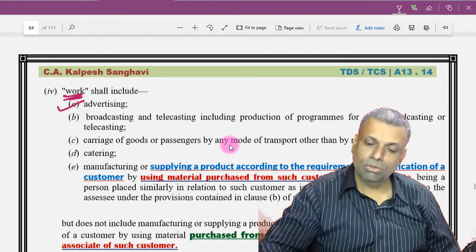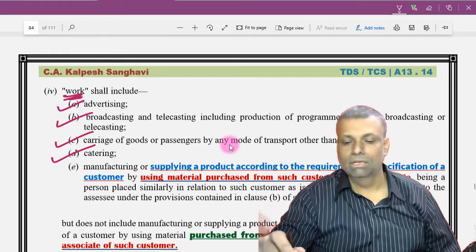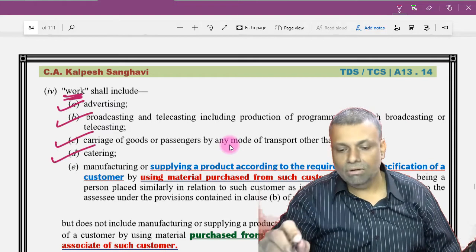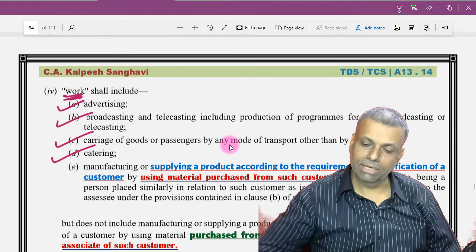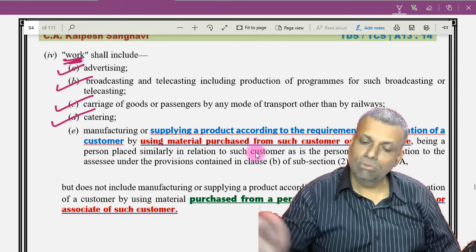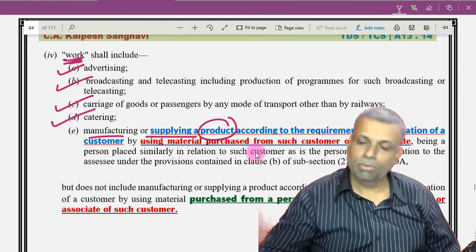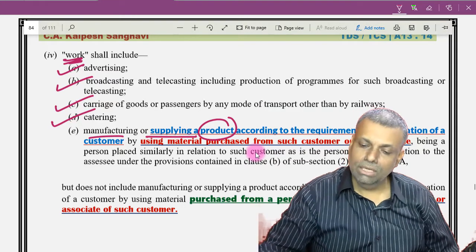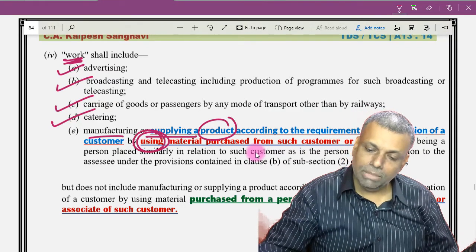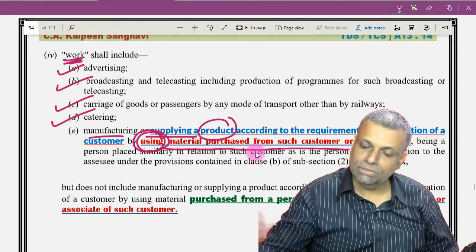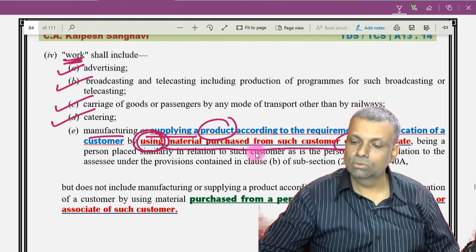So advertisement, broadcasting, carriage of goods, catering, all these are the specific contracts which are included in the work contract. Further, work contract will also include any manufacturing or supplying of a product according to the requirement, okay, using the material purchased from such customer or its associate.